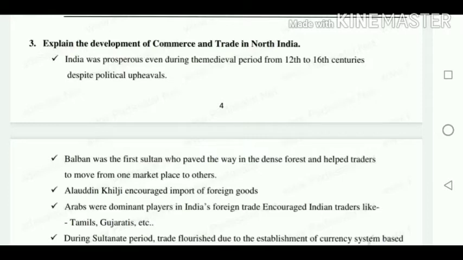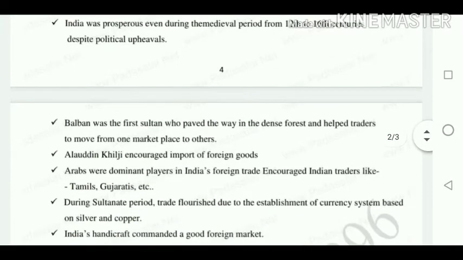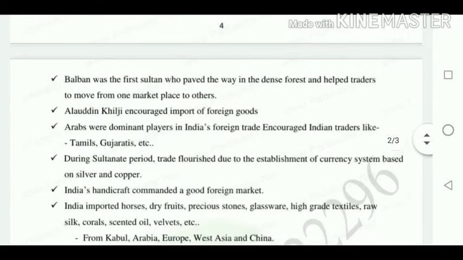India was prosperous even during the medieval period, that is, the 12th to 16th century, despite political upheavals. During this period, Balban was the first sultan who paved a way through the dense forest and helped traders move from one market to another. Traders crossed the forest in order to go to the market.